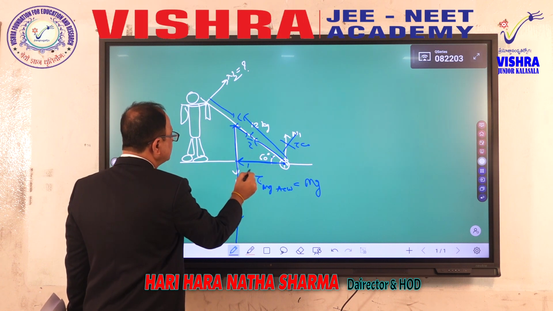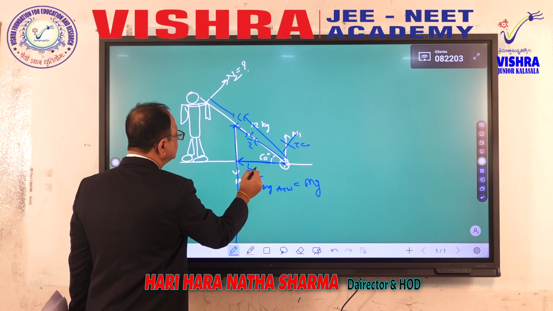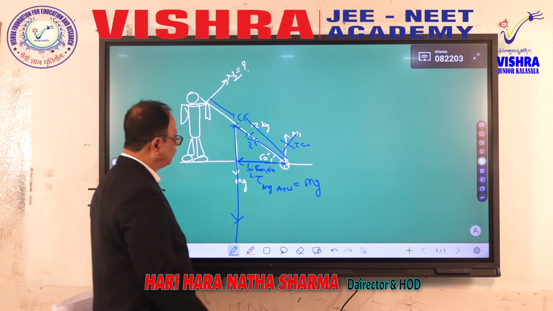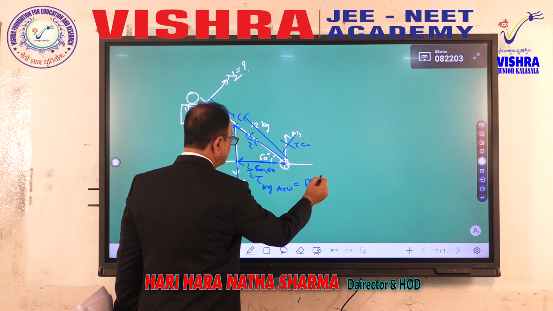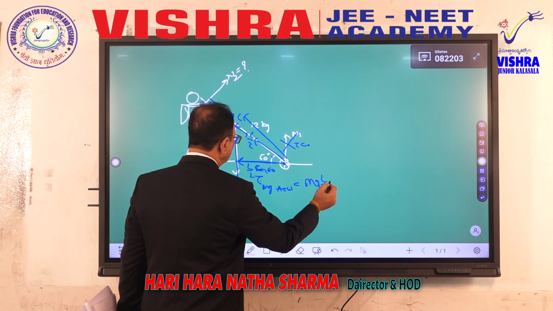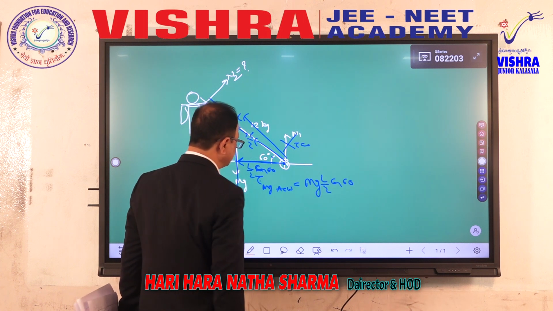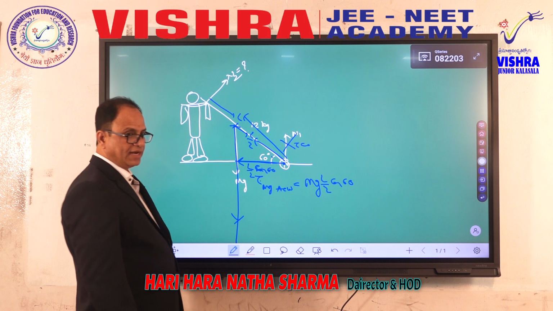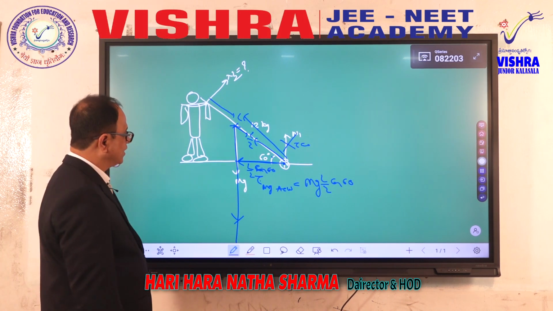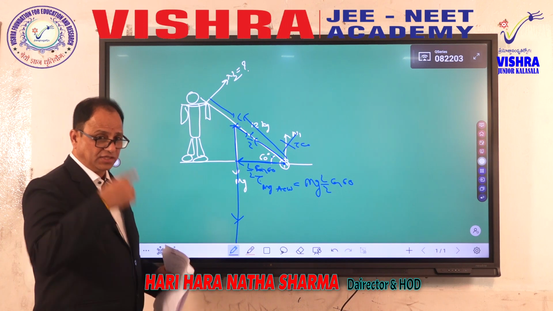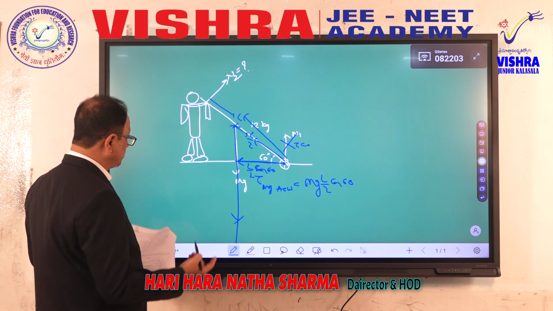This angle is 60. What is this? L over 2 cos 60. Therefore mg L over 2 cos 60 is the torque by gravitational force in the anti-clockwise direction. One is over. This anti-clockwise torque should be balanced by another torque. It must be clockwise. Who is that?